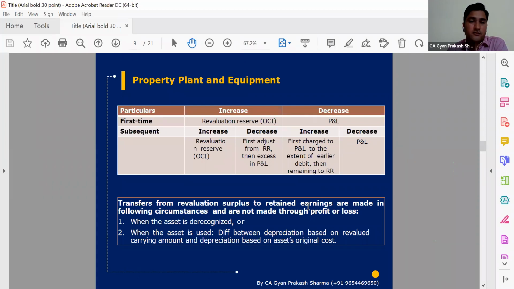Whenever we have created a revaluation reserve on a particular asset, if that asset has been de-recognized, we have sold it or discarded it, then any reserve relating to that asset will also be reclassified, because that will be our general nature of transactions. So when any asset is de-recognized, we will reclassify the revaluation surplus to retained earnings, else it will continue.